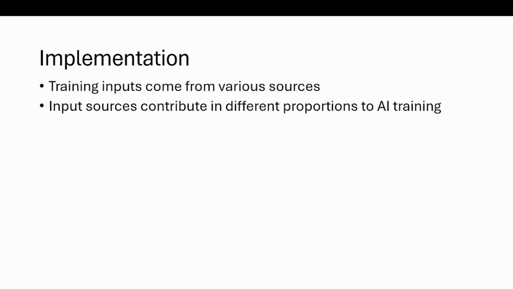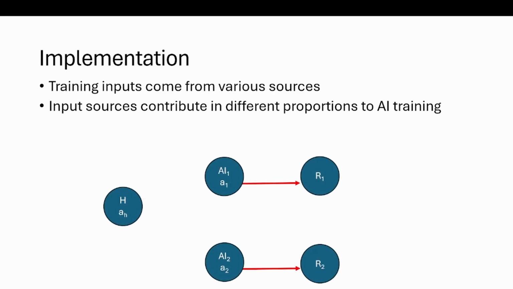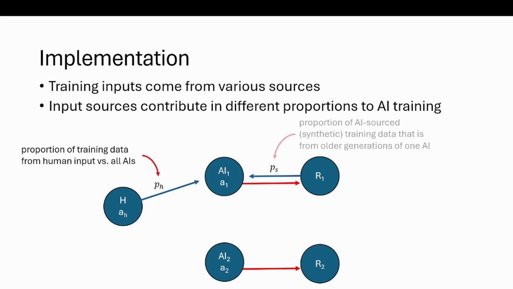The training of an AI within our model is affected by several different sources. Each input source contributes in a different proportion to AI training, so several proportionality constants are used to change their effects. The first proportionality constant is pH, or the proportion of training data that was from human input versus all other AIs. Proportionality constant PS determines the proportion of AI source data that is from older generations of the same AI.